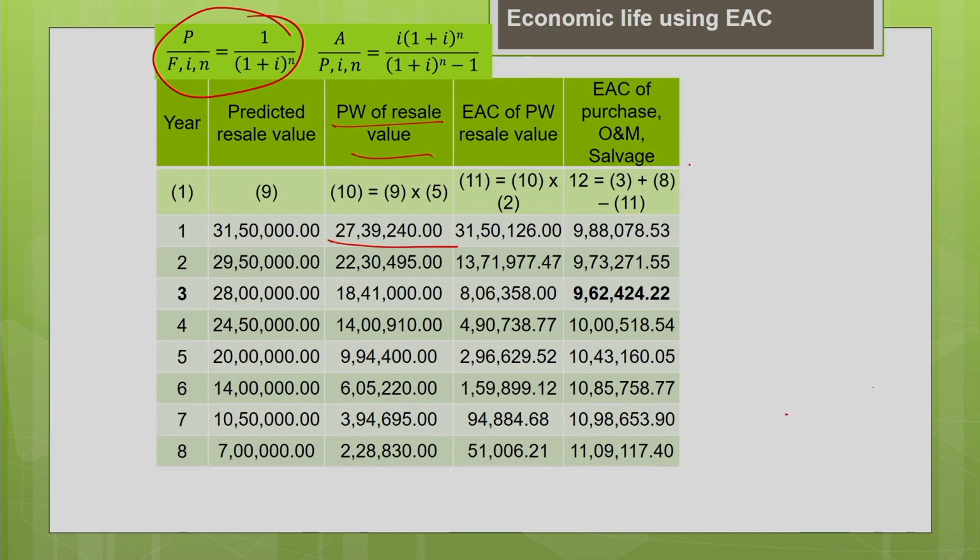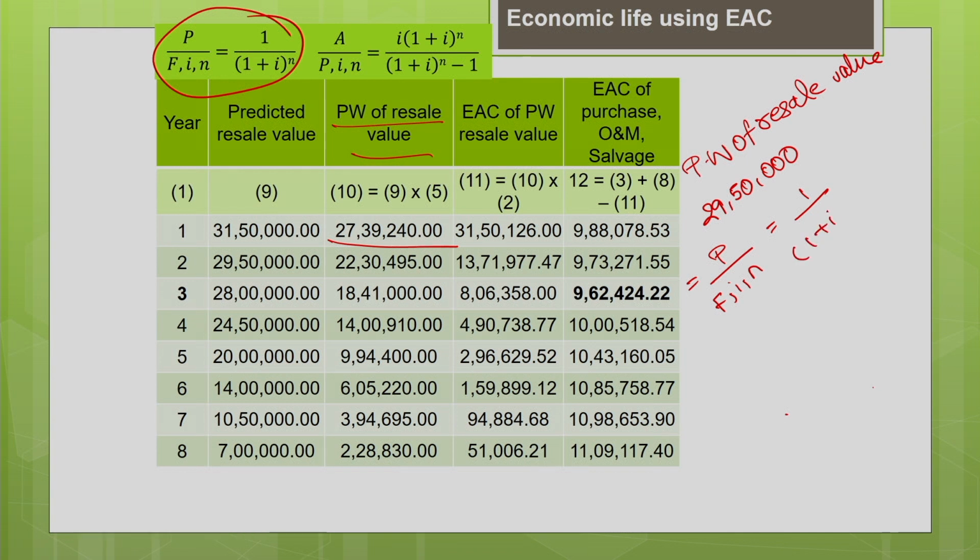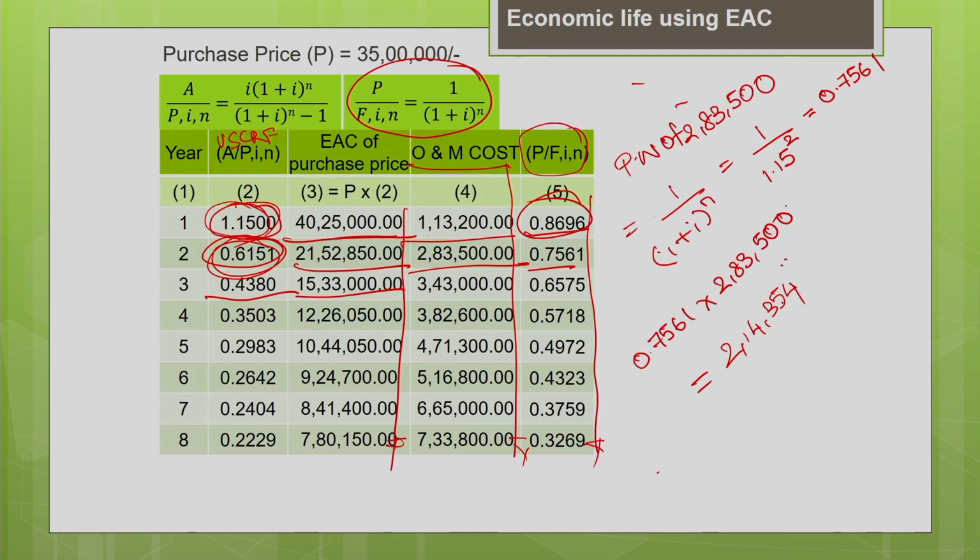Similarly, you calculate the present worth for year 2. Let us calculate the present worth of the resale value. What is the resale value at the end of year 2? It is 29,50,000. We are going to convert this into the present worth, so we find P for the known F, I, N. 1 divided by (1 plus I) power n is 1 divided by 1.15 power 2 for year 2. What is the present worth factor? We have estimated it already, it is 0.7561.